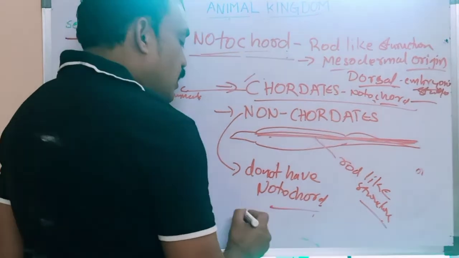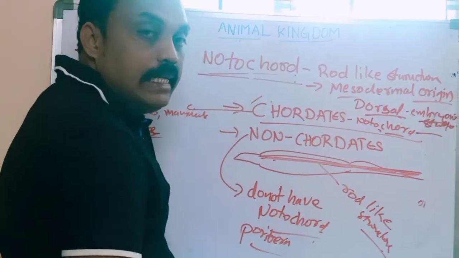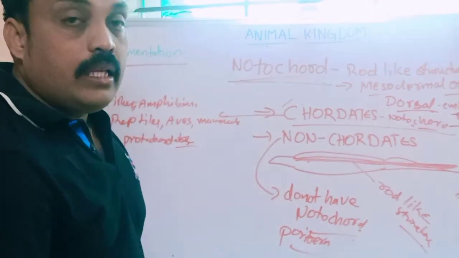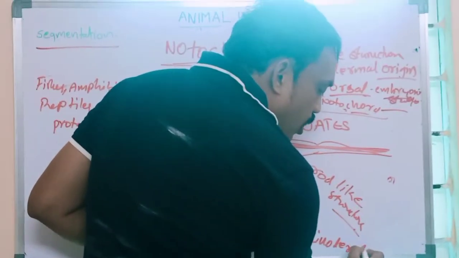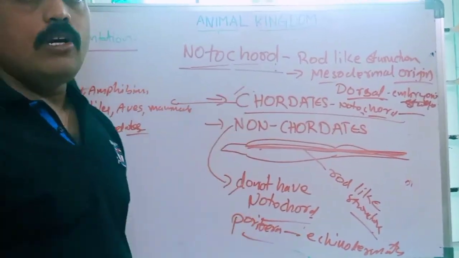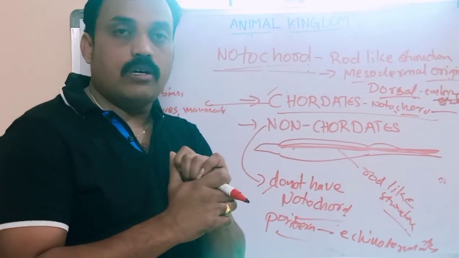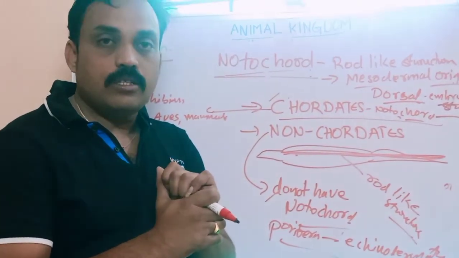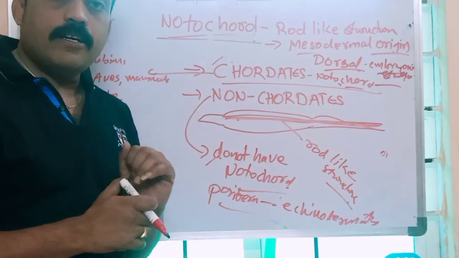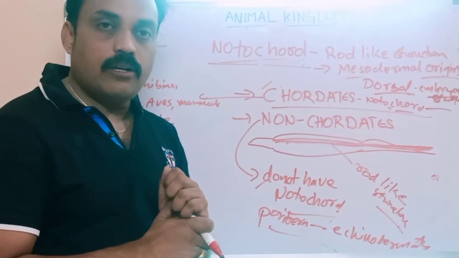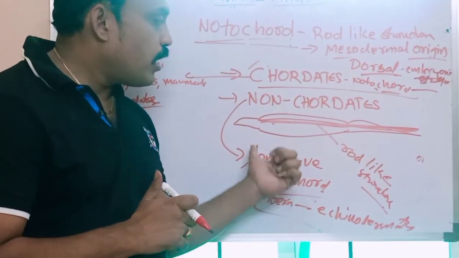What are they? Porifera, Coelenterata, Platyhelminthes, Nematohelminthes, Annelida, Arthropoda, Mollusca, Echinodermata. These organisms are examples of non-chordates. They do not have notochord. In the dorsal region, notochord is absent. We can call these organisms non-chordates.